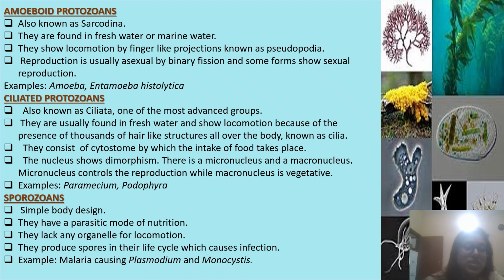The next type is sporozoans. Simple body design. They have a parasitic mode of nutrition. They lack any organelle for locomotion. They produce spores in their life cycle, which cause infection. Example, the malaria-causing Plasmodium and Monocystis.